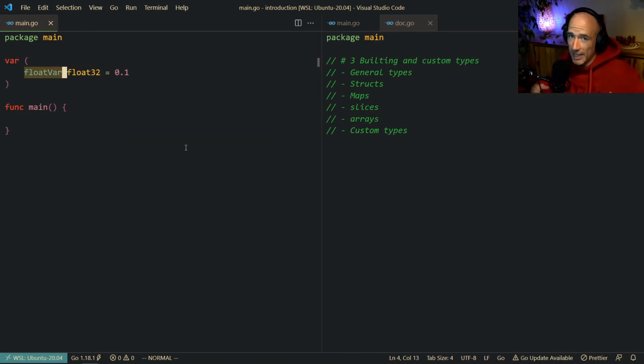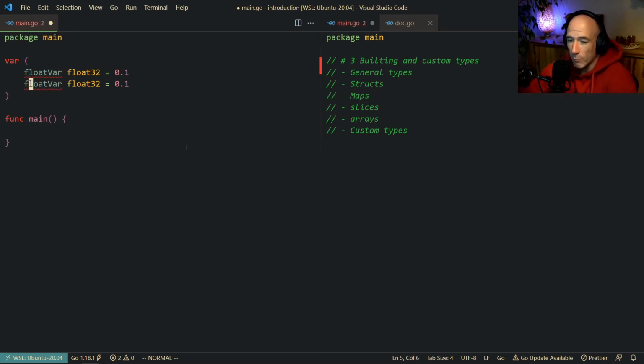A float 32 is basically smaller than a float 64. Float 32 is 4 bytes. A float 64 is 8 bytes, right? Very simple. You could already think by yourself, when do you use a float 64 or a float 32? Well, to be honest, you always use a float 64 in my opinion, right? Especially right now, we are entering 2023, only 2 weeks left. But sometimes maybe you could have a float 32, but don't worry about it. Use float 64s and don't worry about it. So we're going to say float var 32, I'm going to call this, and float var 64, right?